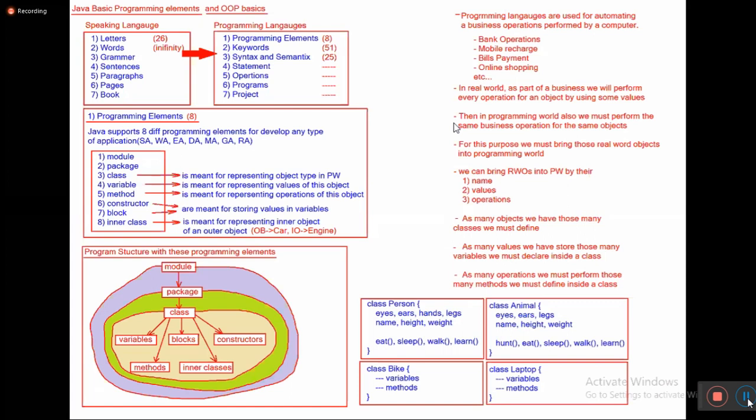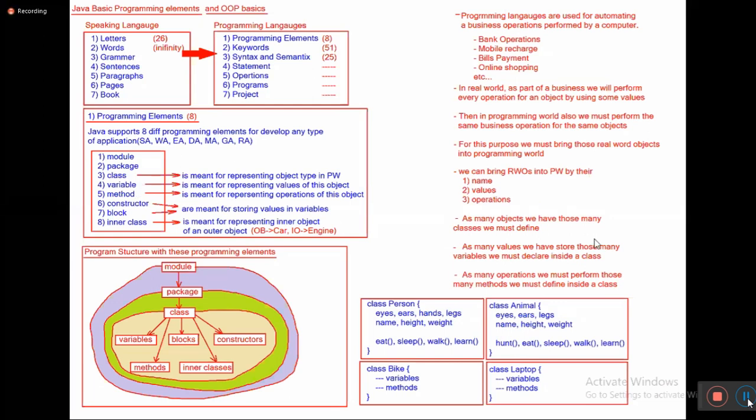As part of object-oriented programming, we create real-world objects in the programming world and perform their operations by using a computer. To create real-world objects in the programming world, we need some programming elements. The main programming elements are class, variable, and method. A real-world object is represented in the programming world by its name, values, and operations. To represent the name, we use a class. To represent values, we use variables. To represent operations, we use methods.